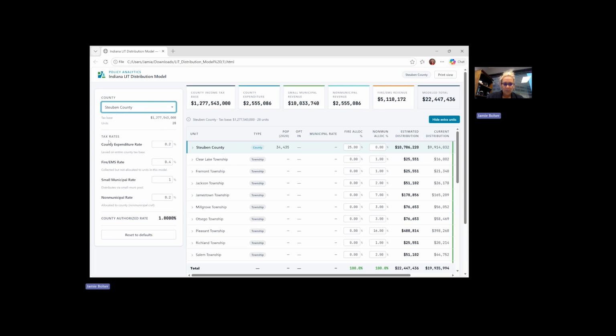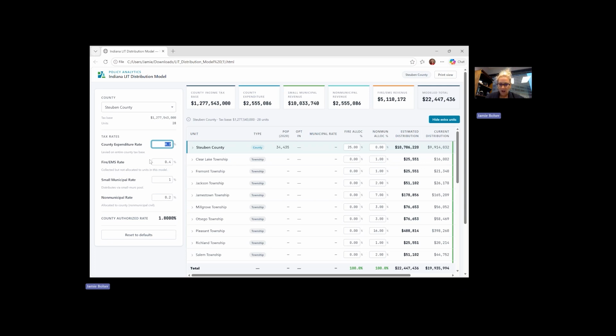Down here, as we go through the rates, I want to show the county expenditure rate, for example. As I change this, the county expenditure rate first has a capacity not to exceed 1.2%. The fire EMS cannot exceed 0.4. The non-municipal cannot exceed 0.2. The county fiscal body sets these rates, and these rates are all applied to the county-wide adjusted gross income, which again is this figure up here under the county. It's also the county income tax base on this tab here at the top.